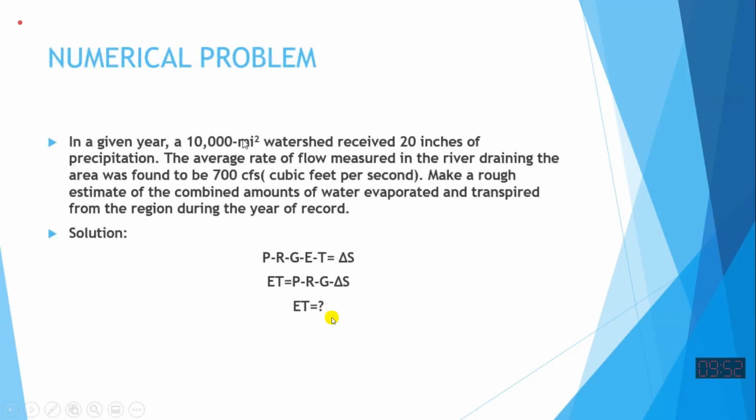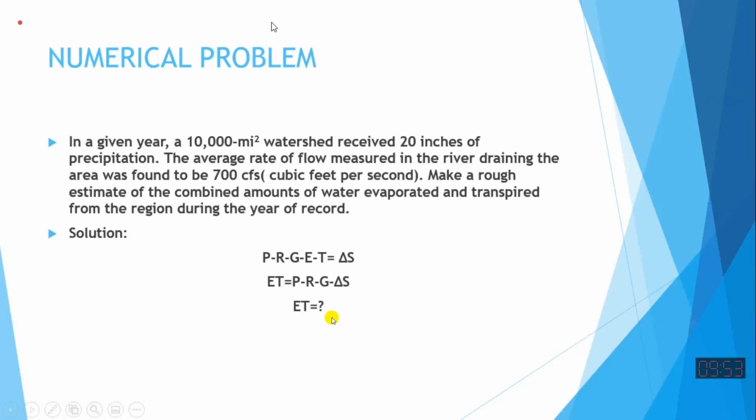There is a certain area, a 10,000 square mile watershed, and it has received precipitation of 20 inches. The rate of flow measured in the river draining the area was found to be 700 cusecs. So in that river, the rate of flow, which is measured in the river draining the area, the outflow, is given as 700 cusecs. Make a rough estimate of the combined amount of water evaporated and transpired from the region during the year. So they are saying, tell us what will be the estimate of evapotranspiration from the region.